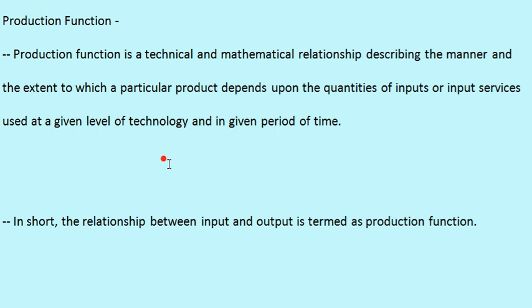It means a particular product or the output depends upon the quantities of input and input services. And in short, we can define production function as the relationship between physical input and output in a particular production activity.